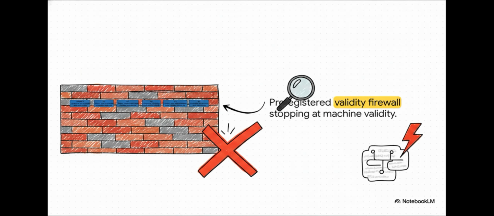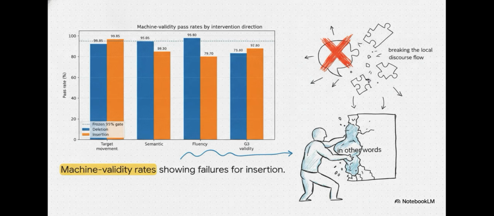To keep the science airtight, they set up a strict validity firewall. Before they were even allowed to look at the scientific outcomes, like how the edits actually affected the AI's alignment properties, these edits had to pass automated machine validity gates for meaning, fluency, and that sham control matching. But the experiment hit an absolute brick wall. It failed right there at the machine level. Human adjudication and the actual scientific endpoints were never even authorized to begin.